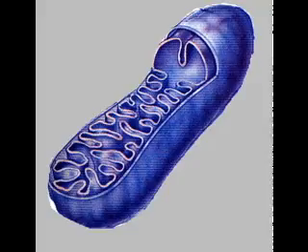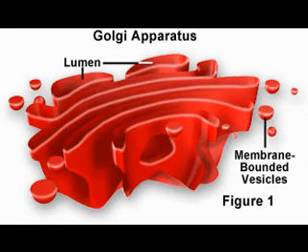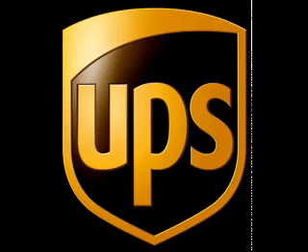Most cells contain vacuoles, which store many molecules within the cell and play a major function in homeostasis. Also in the cell, there is the Golgi apparatus. This organelle is used for a lot of transport in and out of the membrane. Think of this as the UPS of the cell, or FedEx, whatever floats your boat.